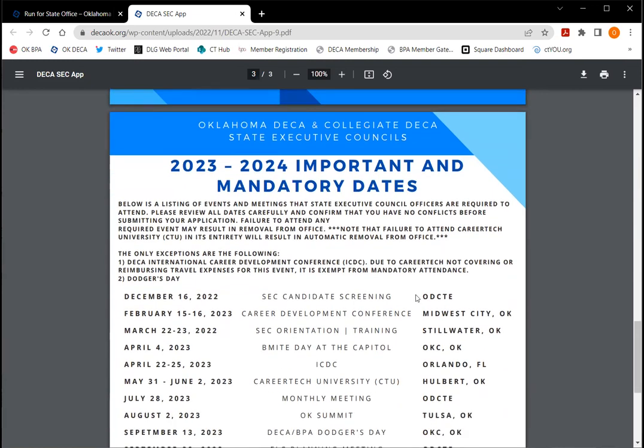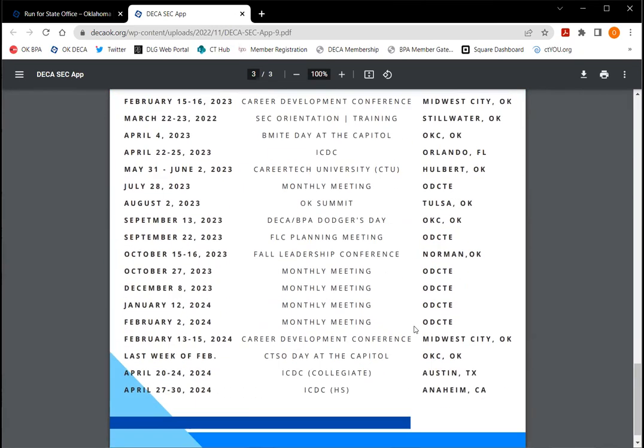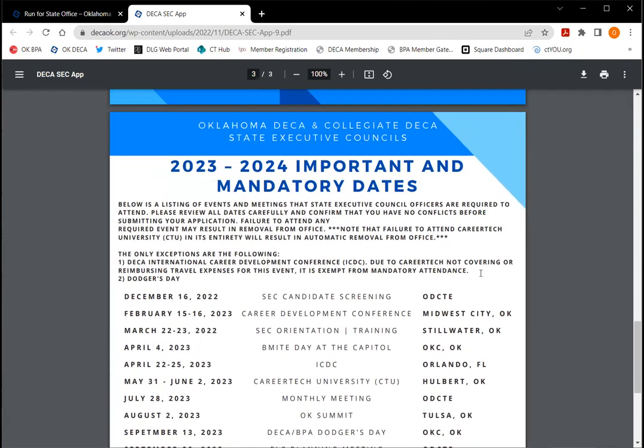But this page 3 of this document is incredibly important because these are the dates that you are committing to as an SEC member. It's important that you look at these dates and make sure that you can be there for all of them. Obviously, life happens. We try to be really accommodating, but for the most part, you need to be available to attend all of these different events that are listed here, simply because that is what you're committing to as a state officer.